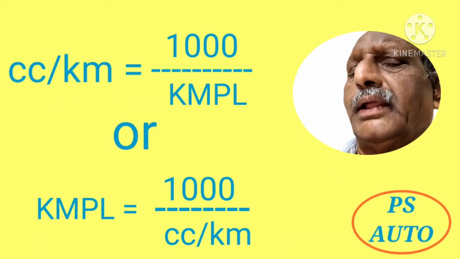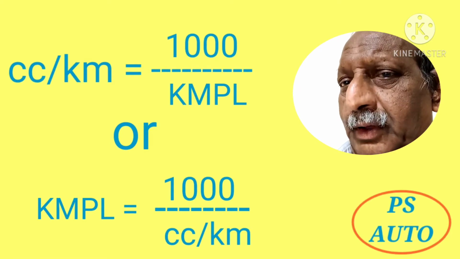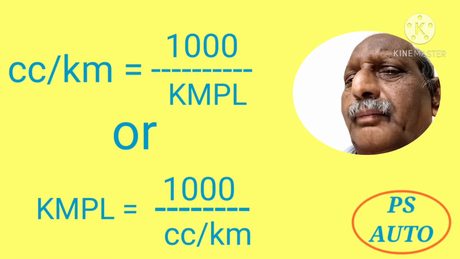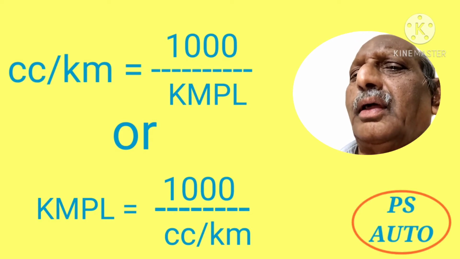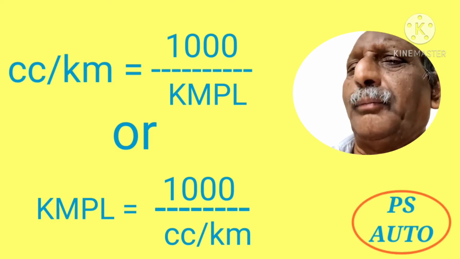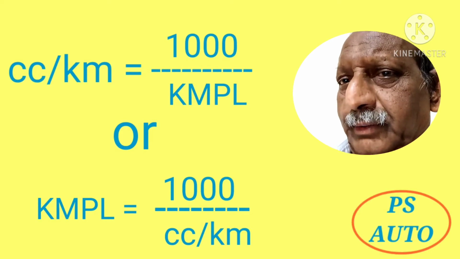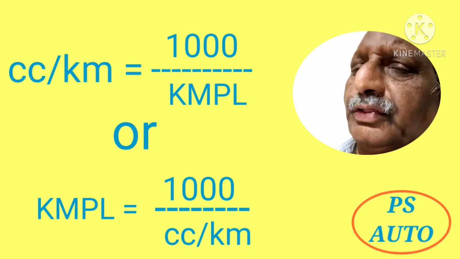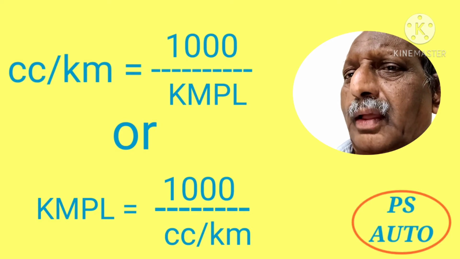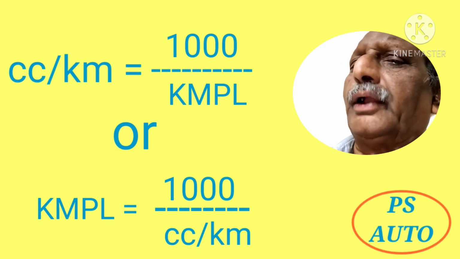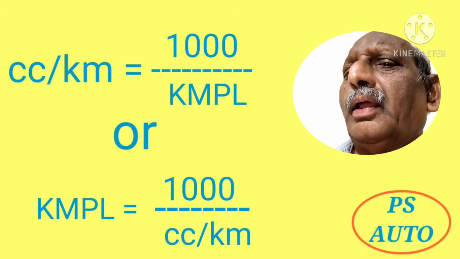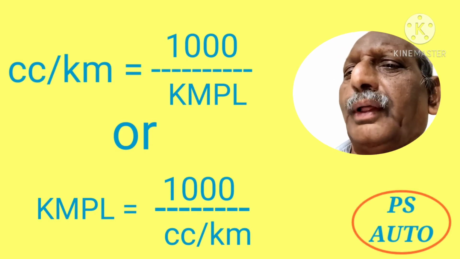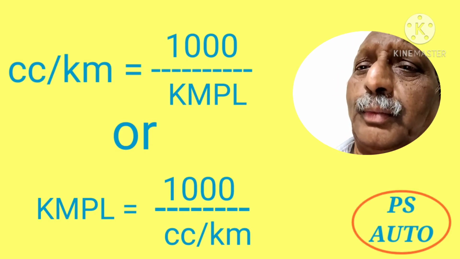In short, converting kmpl into cc per kilometer, what we have to do? We have to just find out what is 1000 upon kmpl, that will give you cc per kilometer, or vice versa. If you know cc per kilometer, you can just convert into kmpl by using kmpl equal to 1000 divided by cc per kilometer.